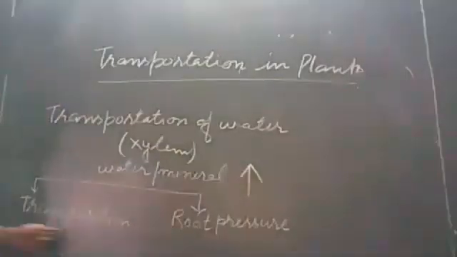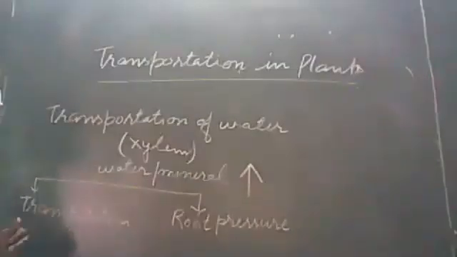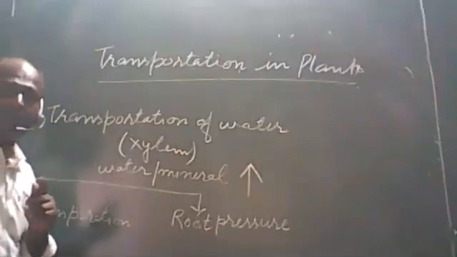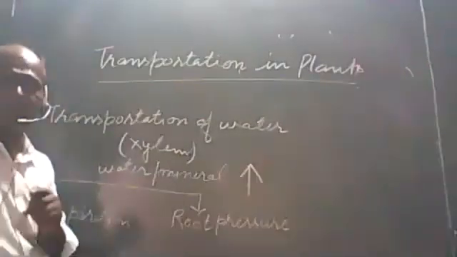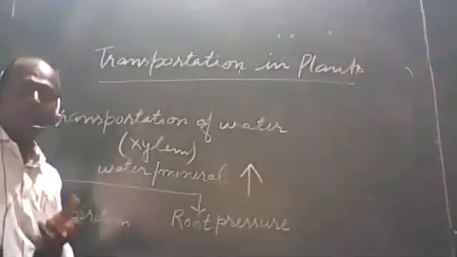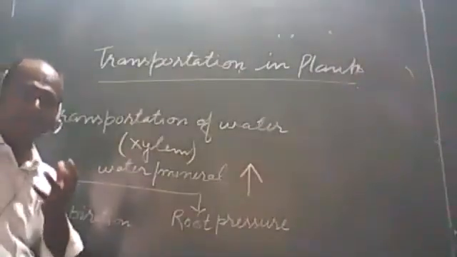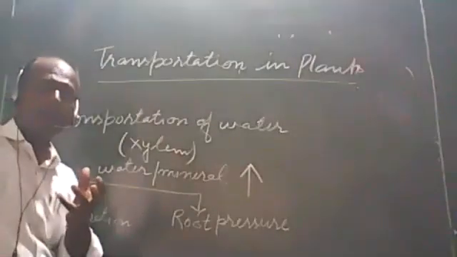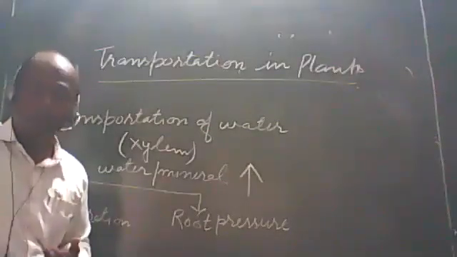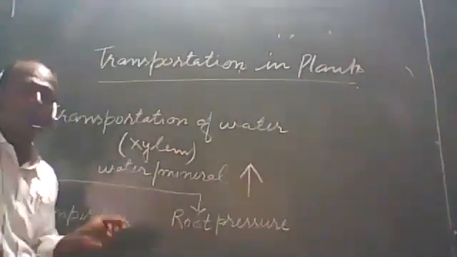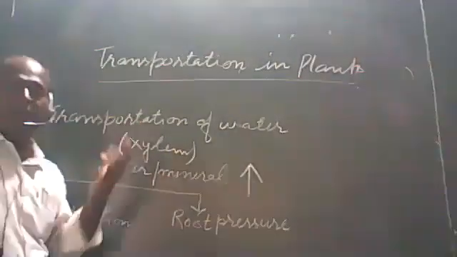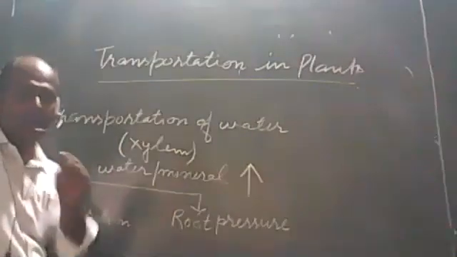Now we have to study about the transpiration. How transpiration helps in the transportation of water and mineral? Students, we know that during daytime, the rate of transpiration is increased, and when the rate of transpiration is increased, at that time the concentration of water in the plant body except the root is lower, due to which the water and mineral absorbed by the roots are transported by the capillaries to different parts of plant. How can we say?